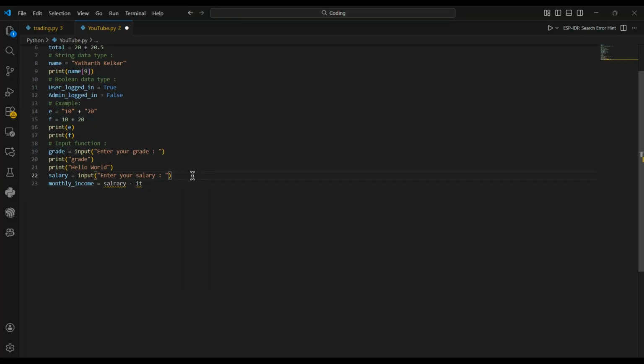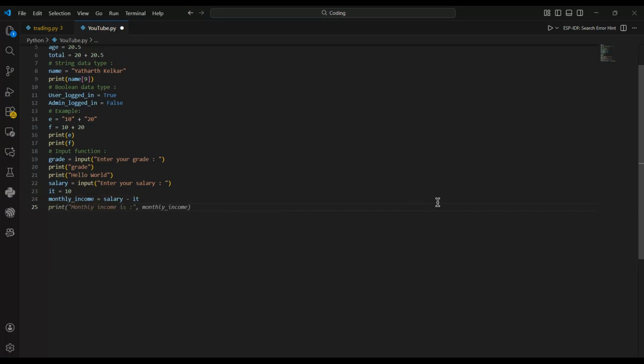Just one second, I'll declare another variable. IT equal to 10. Monthly income equals salary minus IT. Excuse me for the spelling error. Here you go. Now just print monthly income equal to this. Just wait. Look at it.